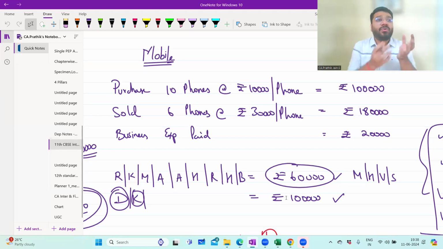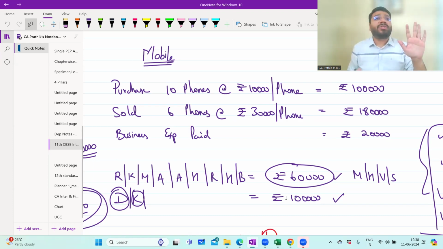Right? So you're comparing the data. You're comparing the budgeted data with the actual data. How? Only because of accounting. If accounting was not there, would all this be possible? Not possible. So do you understand the essence of accounting? What is accounting and why do we need accounting? Because through accounting, we get so much information today. Based on that, you can make future decisions, which can help make the business more profitable.